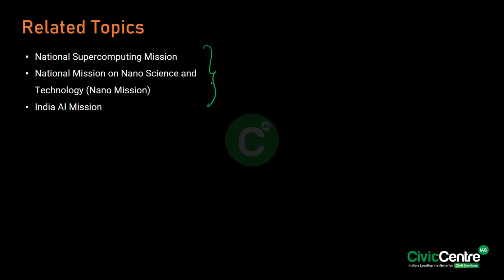So these are the other missions similar to the National Quantum Mission. Like we have the National Supercomputing Mission for the development of supercomputers, the National Mission on Nanoscience and Technology, and the India AI Mission for artificial intelligence.